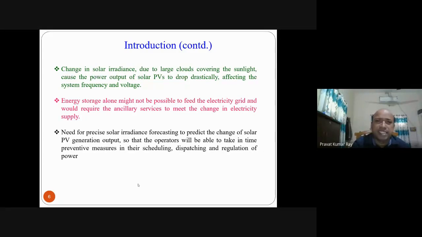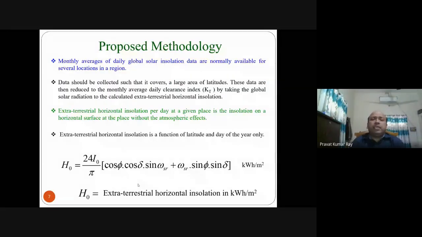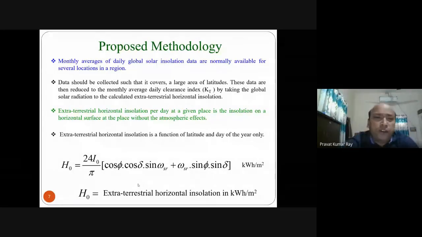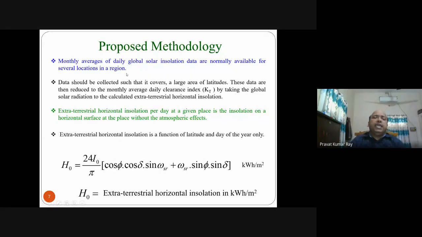So first I will discuss solar irradiance forecasting using model based, then I'll switch over to image based. For model based forecasting, monthly average of daily global solar insolation data are normally available for several locations in a year, in a region. From the meteorological department, you can find out the monthly average of daily global solar insolation for a region, meaning this area's monthly average is this much. You can find this data from the meteorological department.